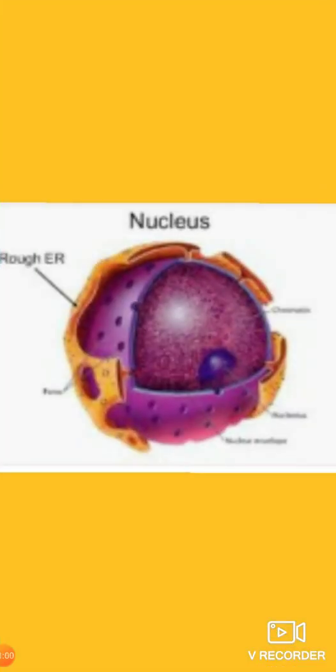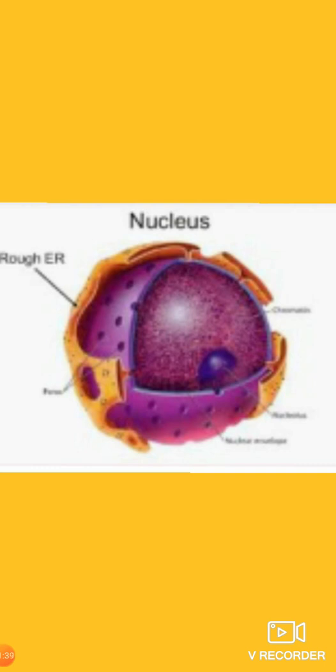Next, see nucleus. Plant and animal cells have a nucleus inside the cytoplasm. It is surrounded by a nuclear envelope. One or two nucleoli and the chromatin body are present inside the nucleus. During cell division, the chromatin body is organized into chromosomes. Storage of genetic material and transfer of hereditary characters from generation to generation are the functions of the chromosomes.